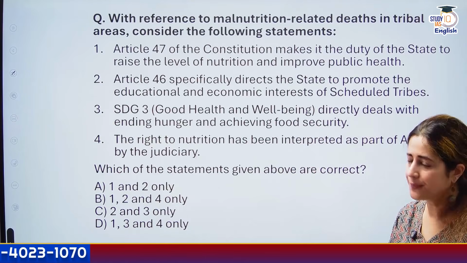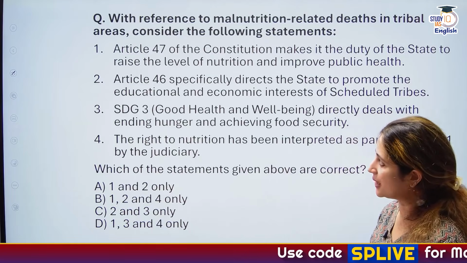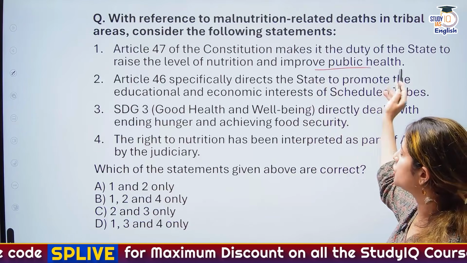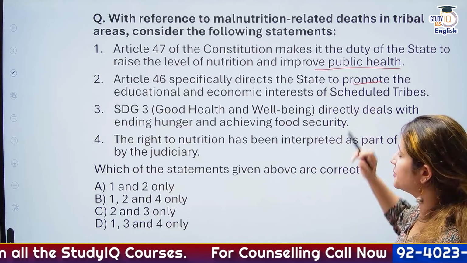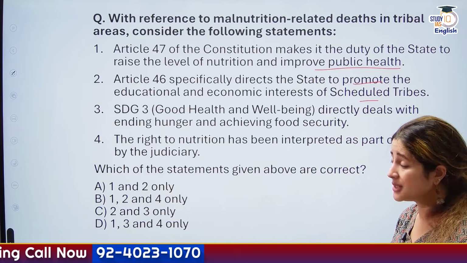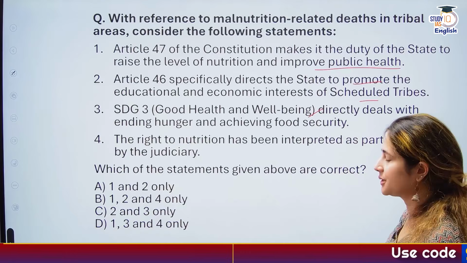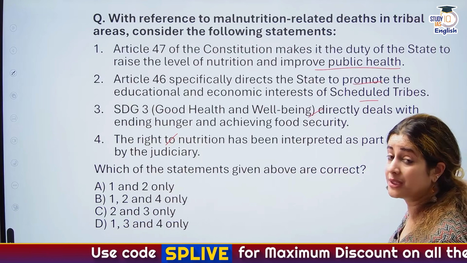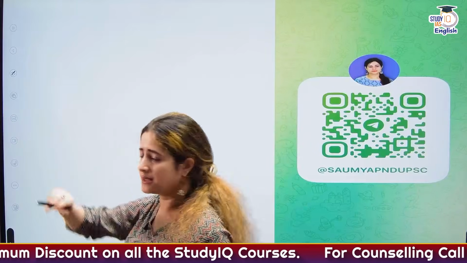A quick practice question here. With reference to malnourishment related deaths in tribal areas, consider these statements. 1. Article 47 of the Constitution makes it a duty of the government to raise nutrition and improve public health. Second, Article 46 exclusively directs the government to promote educational and economic interest of scheduled tribe. 3. SDG 3, Sustainable Development Goal 3 says good health and well-being is a priority for ending hunger in the world. 4. The right to nutrition has been interpreted as a part of Article 41, that's right to life, by the judiciary. Which of these are valid? Try to answer. It's an interesting UPSC relevant question.